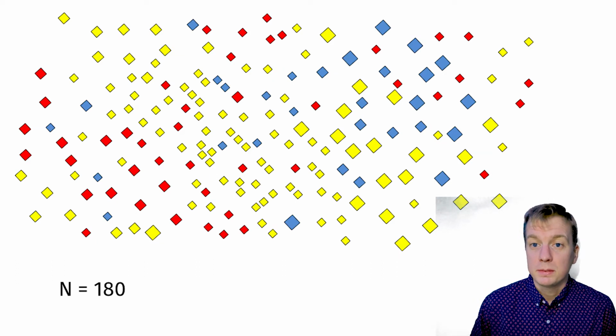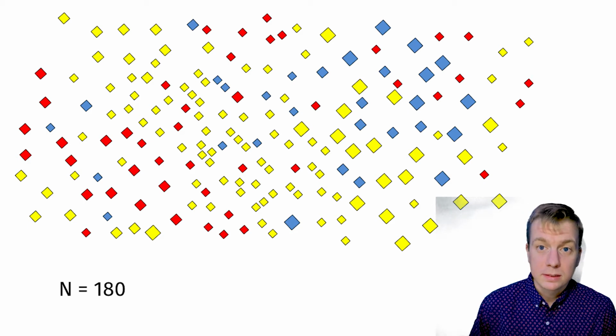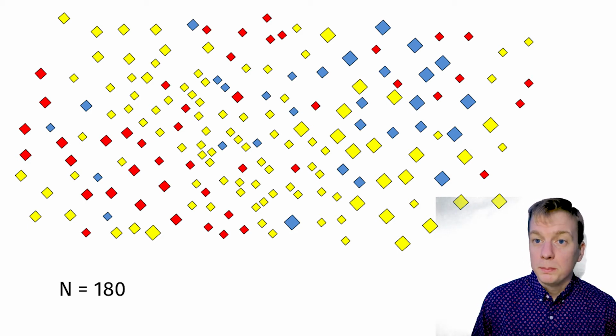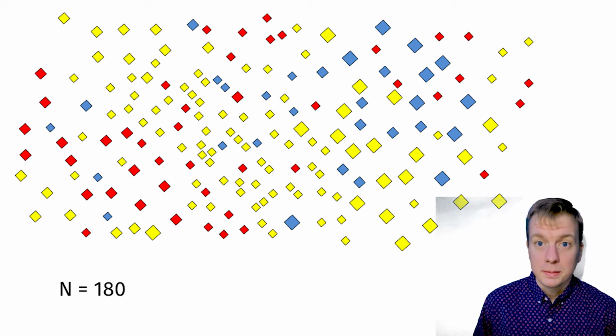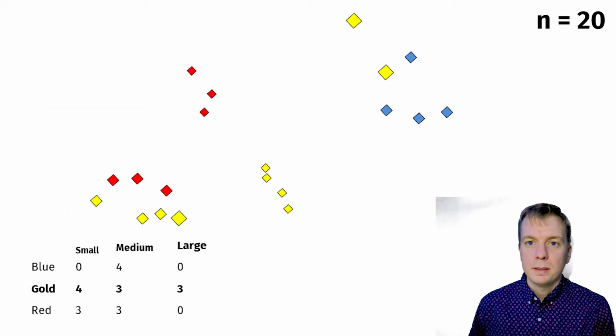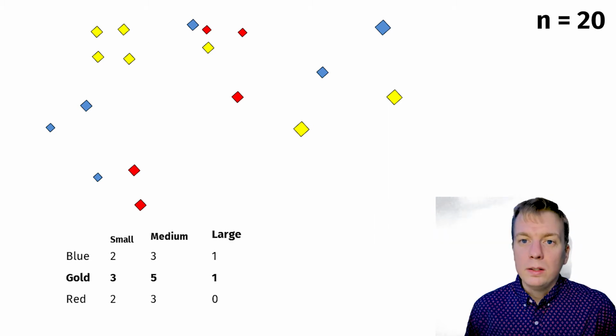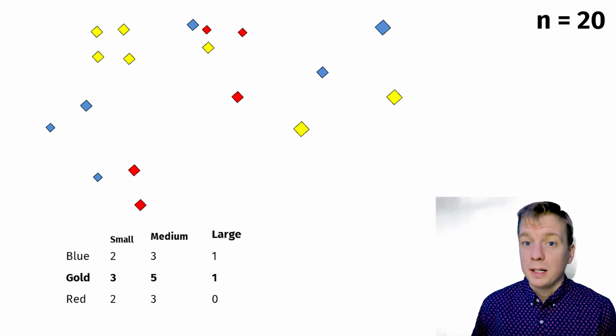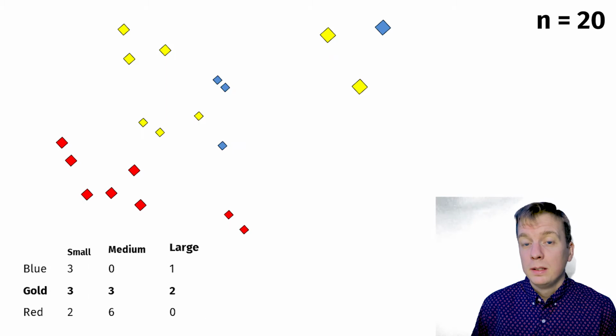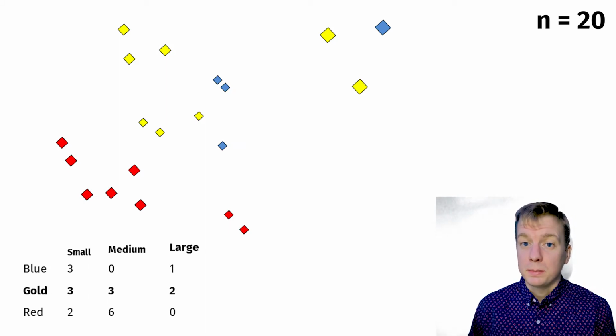There are diamonds of different colors and different sizes. There are a total, or big N, of 180 diamonds. Here is a hypothetical sample of 20 diamonds. If we take another sample of 20 diamonds, notice we have a different distribution of diamonds we sampled. If we take a third sample, the number and color of diamonds that we sampled changes again.